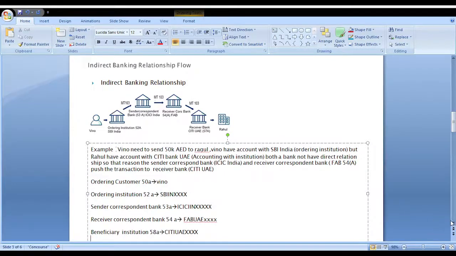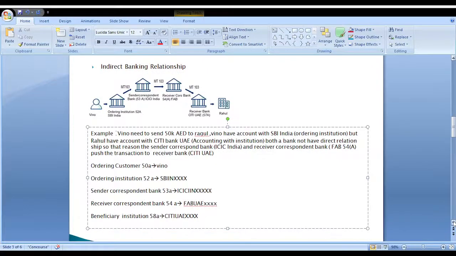Once the amount is credited to the beneficiary institution, that specific amount goes to the beneficiary customer's account. Who is the beneficiary customer for this example? Rahul.